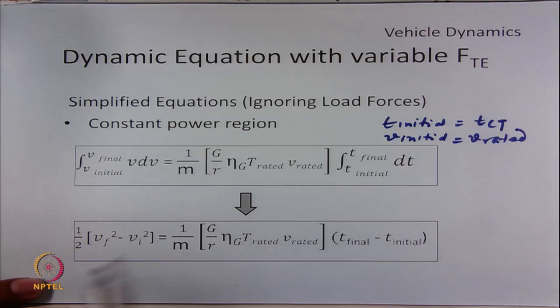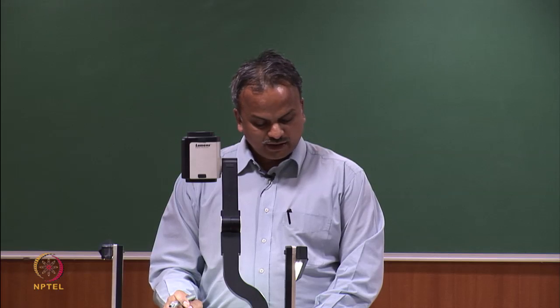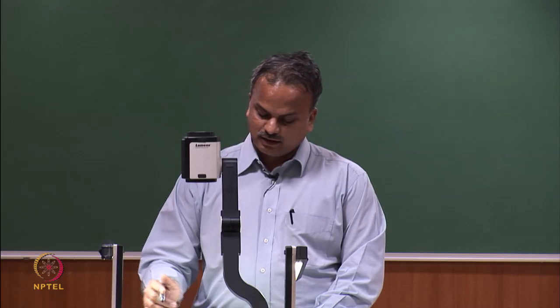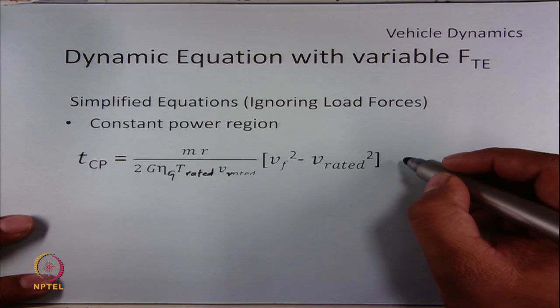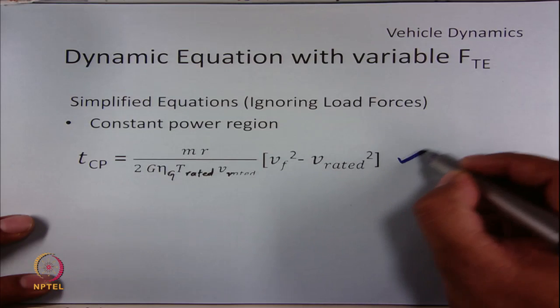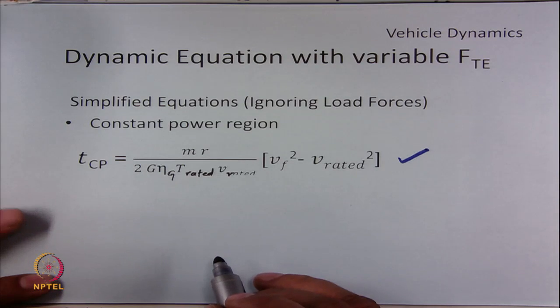So, this will become half V f square minus V initial square, and on this side we will get T final minus T initial into this constant term. On solving this expression, the value of time elapsed in the constant power region will come equal to this.